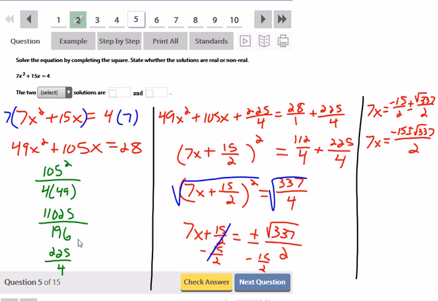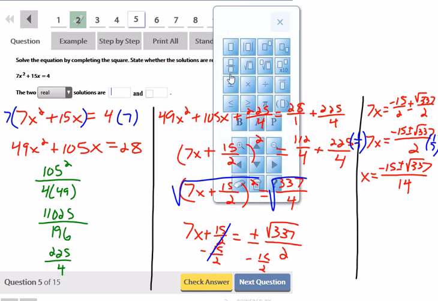I have one last step to do, which is to divide by 7, but because of the fraction, I'll just multiply by the reciprocal, times 1 over 7 on both sides, which will give me the x I wanted, negative 15 plus or minus square root of 337 over 14. There are no i's, so these are going to be real solutions.